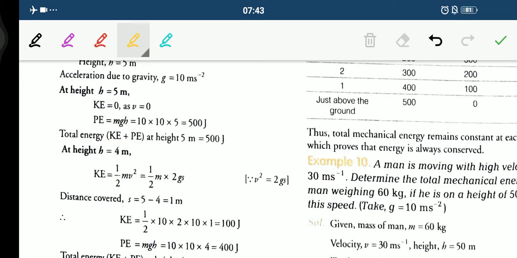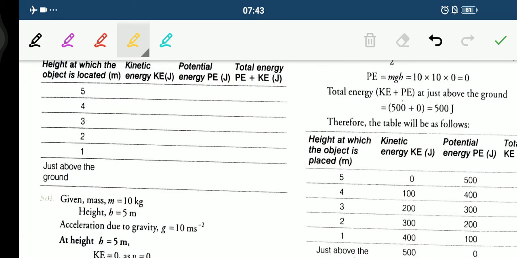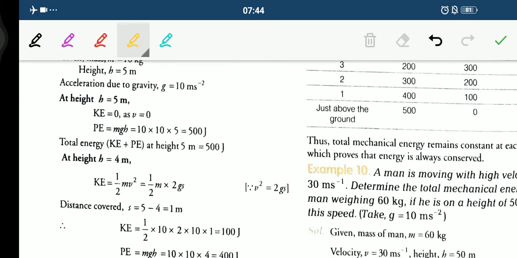At height 4 meter, the distance that we will be taking is 5 minus 4. We need to subtract this 5 with 4 in order to find out this height at 4 meter. And at 3 meter, 5 minus 3, that will give us 2. Similarly, at 2 meter height, 5 minus 2, that will be 3. And at 1, 5 minus 1, that will be 4. We need to do it like this in order to find out the distance at different positions.